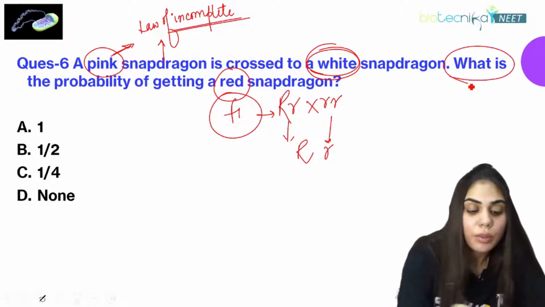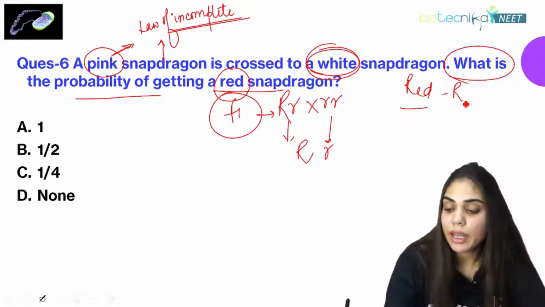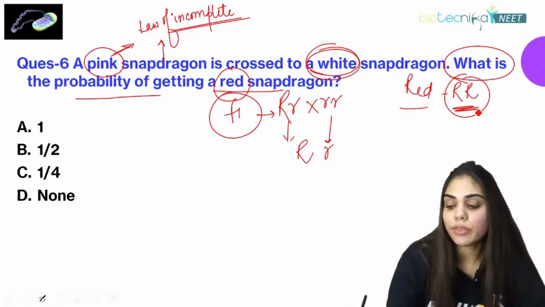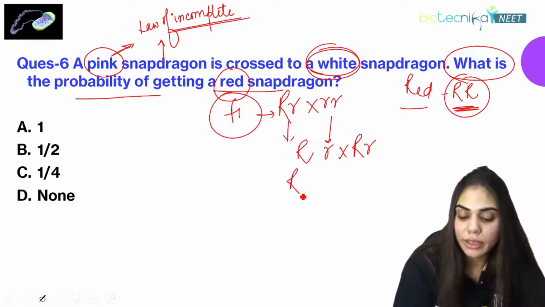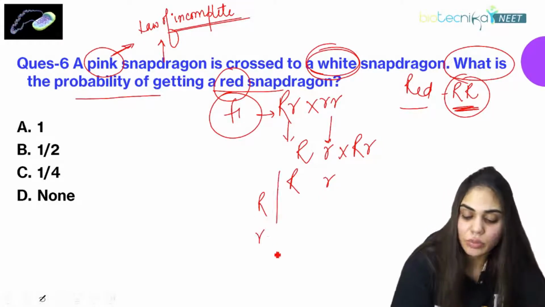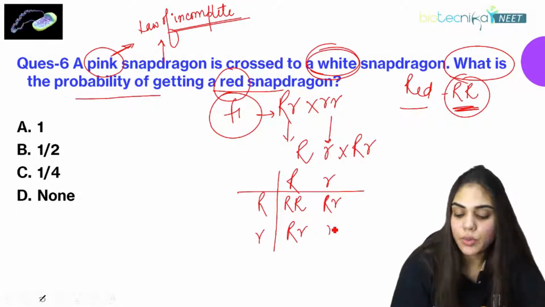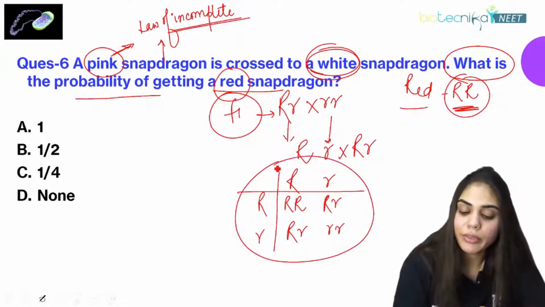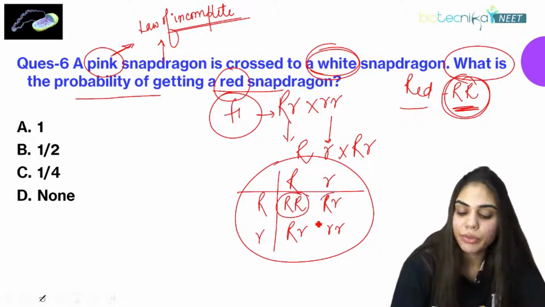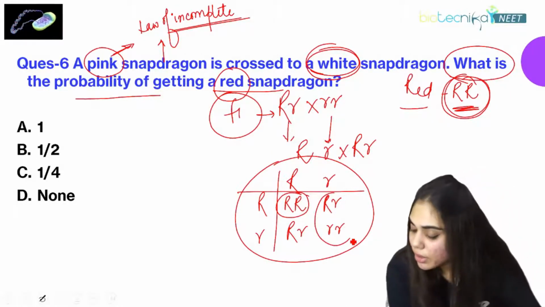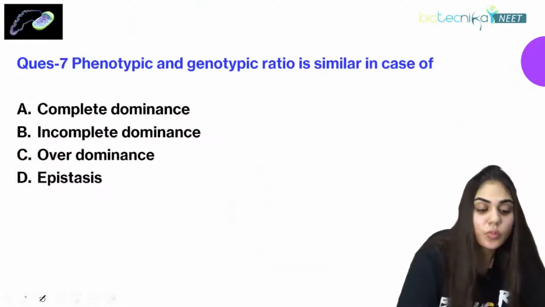And what is the probability of getting the red snapdragon? Red here signifies capital R, capital R. So what is the probability of this capital R, capital R? Let's draw a Punnett square for this. We'll get capital R capital R, capital R small r, capital R small r, small r small r. So what is the probability of a red flower? The red flower will have the RR genotype. So what is the probability? It is 1/4. So what is the right answer? Option C. Yes, Tanner, Anup, you both were correct. The correct answer is option C.